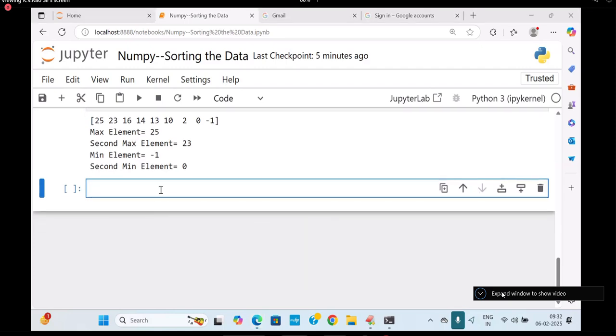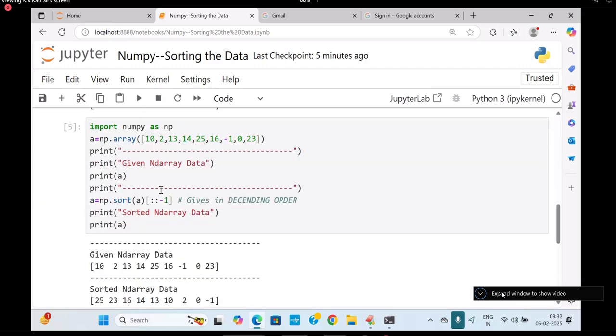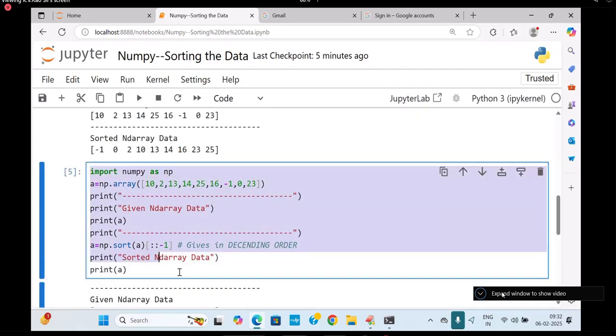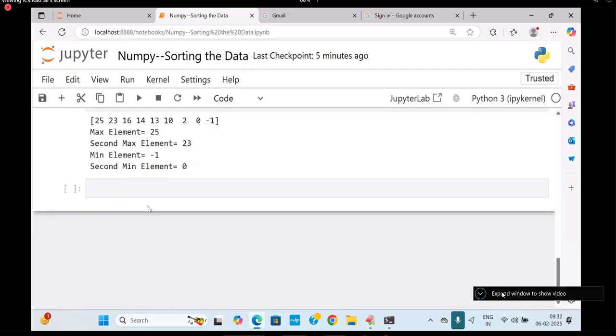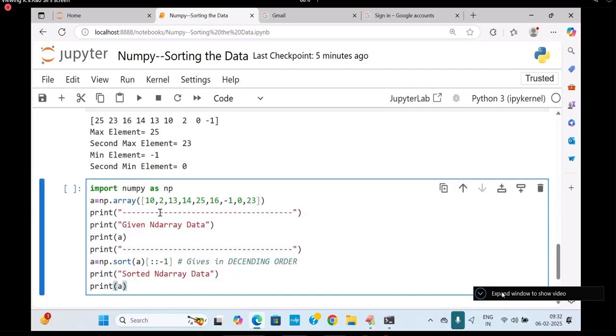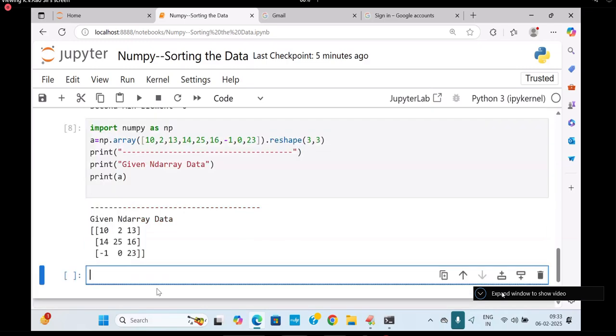Well students, now I'm entering into 2D, which I'm going to take up here. So be careful, students. This is the data. How many elements are there? 9 elements are there. Reshape of 3 comma 3, I'm going to take up 3 comma 3. This is my given ND array data.